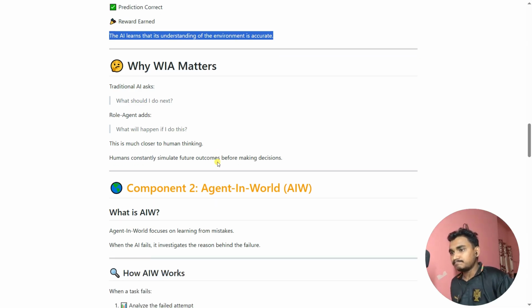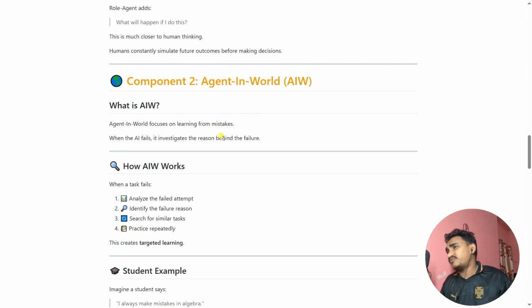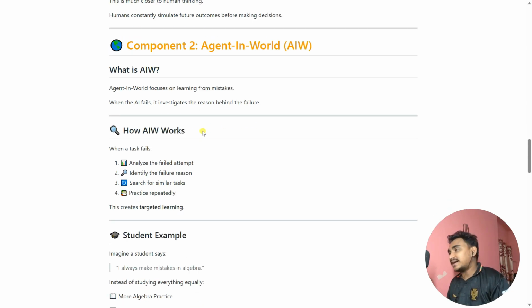Okay. Now component two is called agent in world. That's called AIW. So what is the AIW actually? Agent in world is focused on learning from mistakes. Whenever the AI fails, it investigates the reason behind the failure, why it failed. Now let's see how this AIW works. So how does an attempt fail?